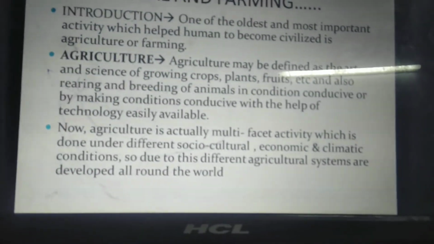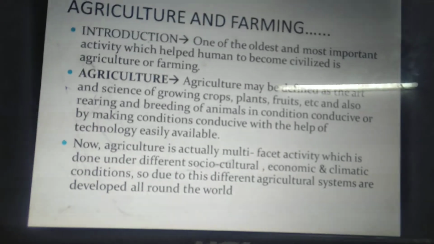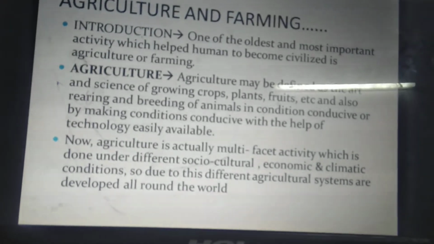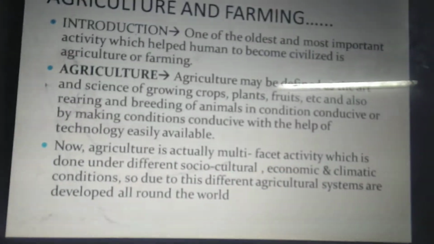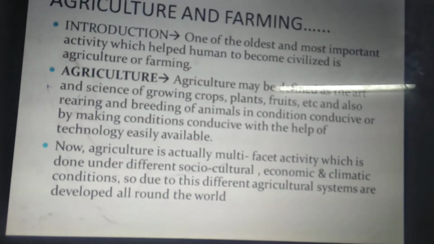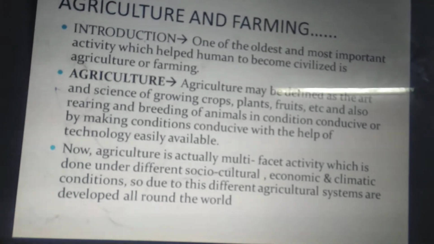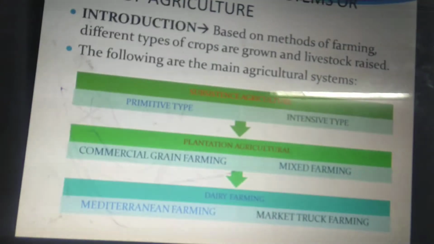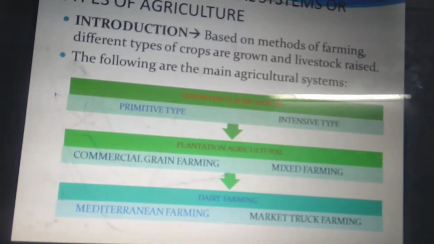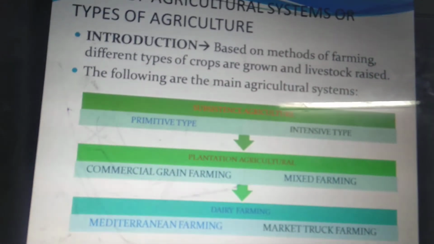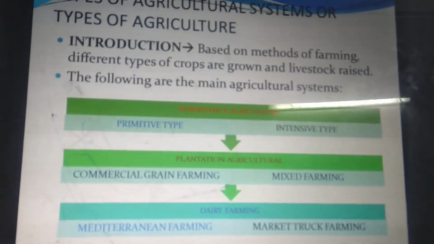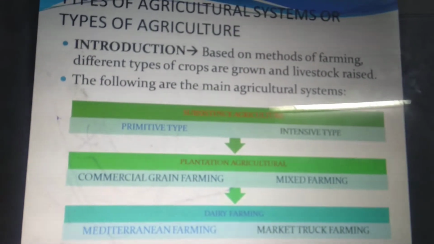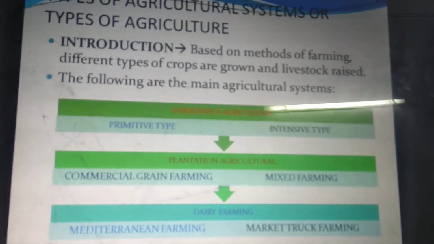Due to this, agriculture has developed various forms or types, or you can say various types of agricultural systems have been developed. Let us have a look at the various types of agricultural systems that have been developed due to various conditions available in various parts of the world. Based on the method of farming and socio-economic conditions, different types of crops are grown and different livestock are raised in different parts of the world. The following are the main agricultural systems.